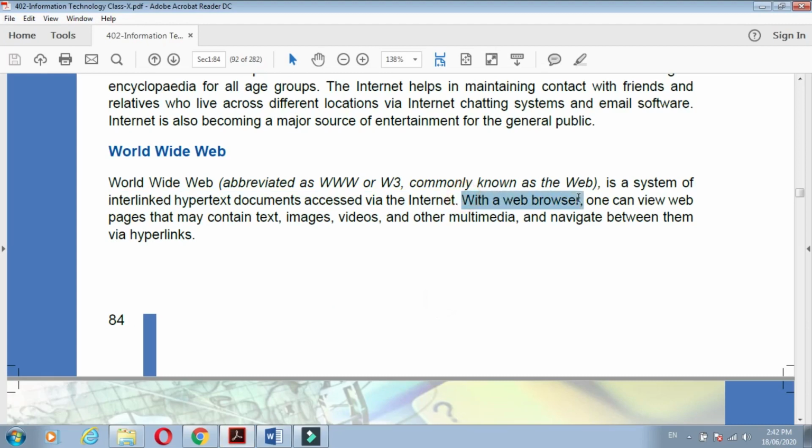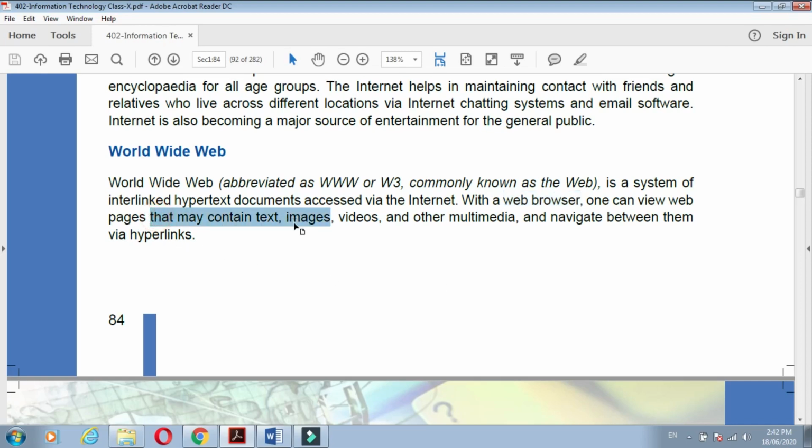Now next, see. With a web browser, one can view web pages. How can we view the web pages? Through the web browser. You know the web browser? This web browser helps us to view the web pages on the website.